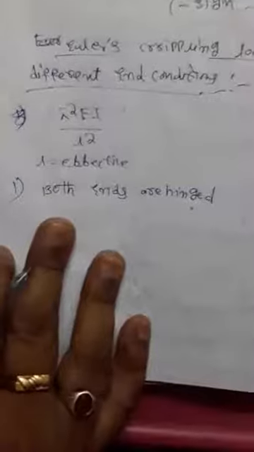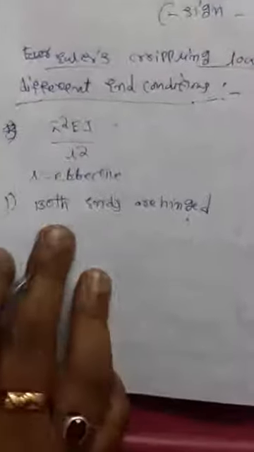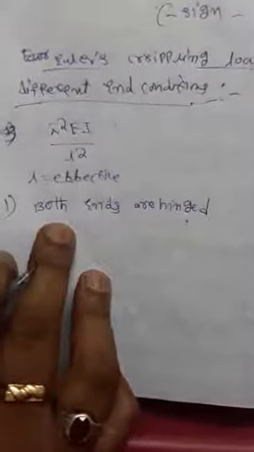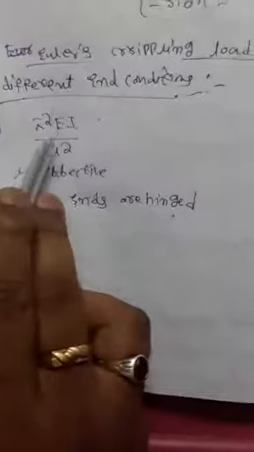Okay. So these both ends are hinged condition. Mostly in the problems, a column has both ends fixed or both ends hinged. So you can change this formula, pi square EI by L square, under these end conditions. In this formula, only the effective length changes, not EI and pi square EI. So the effective length for the column with both ends hinged.